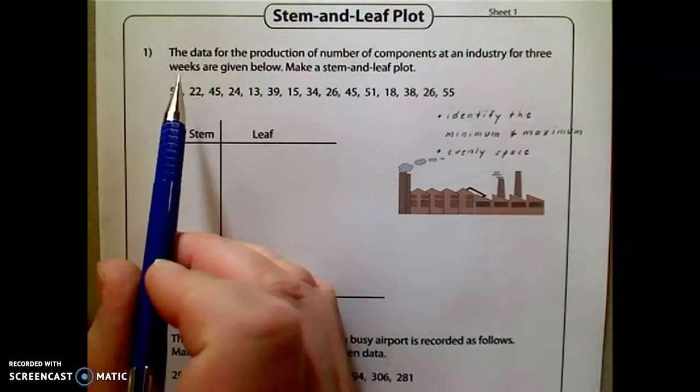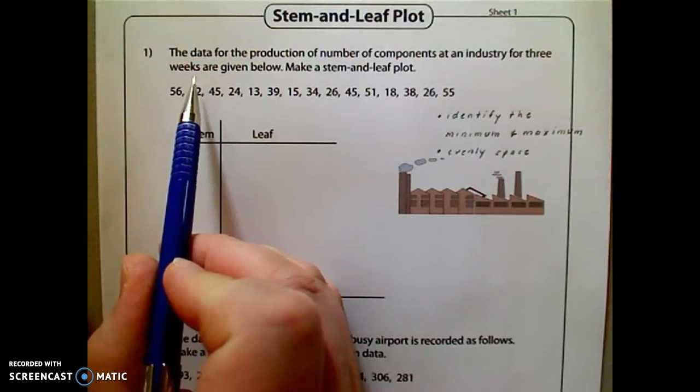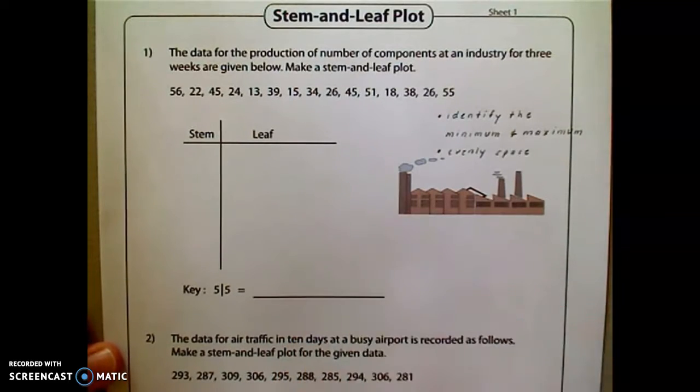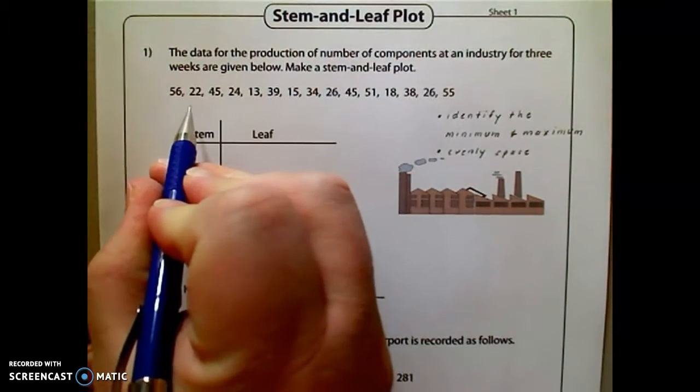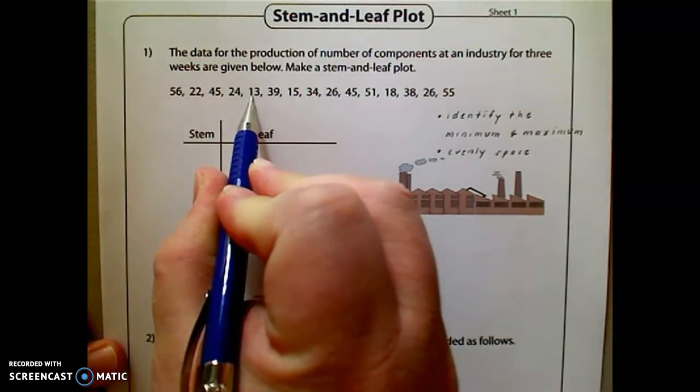So in problem 1, it says the data for the production of number of components at an industry for 3 weeks are given below. Make a stem and leaf plot. I have a couple hints over here to the right. The first hint is identify the minimum and maximum values. So the minimum is the smallest. Well, let's take a look here and see. We've got 13. That seems to be the one, so I'm going to put a circle around that.